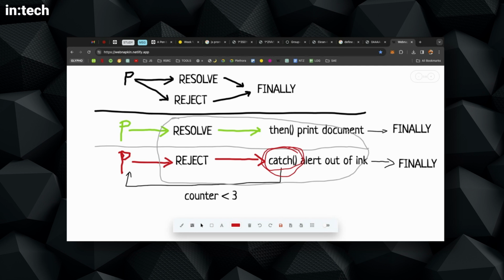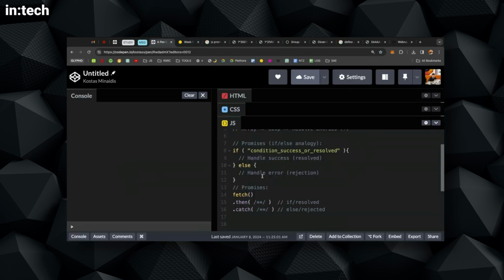Exactly. That's where the finally comes in. In both cases, we have to turn off the printer, right? We don't want it to be running. So that's where the finally comes in: cases where, in both cases, you have to do something. It's not always the case that you have to do the same thing in both cases, but with the printer, you have to turn it off. So switch off, that's the thing. We will see another finally example in our code. So I will switch to code now.